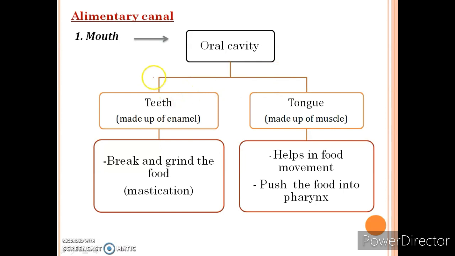So, the teeth initiate the first digestion of the food with the help of their hard surface made up of enamel. The process of breaking down food with the help of teeth is known as mastication. The tongue is made up of muscle, which helps in the movement of food and also pushes the food into the next organ, which is the pharynx.